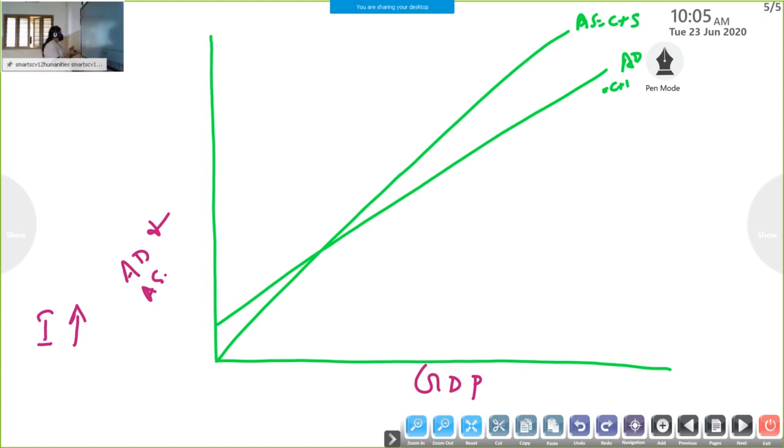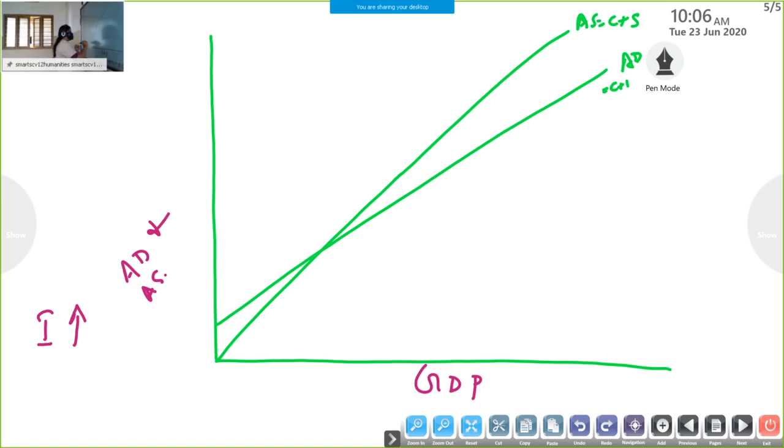So due to a rise in investment, listen carefully, there is a shift in the aggregate demand curve. Upward or downward, that we should know. Upward shift shows an increase in investment. Downward shift shows a decrease in investment. So due to an increase in investment, what is happening here?